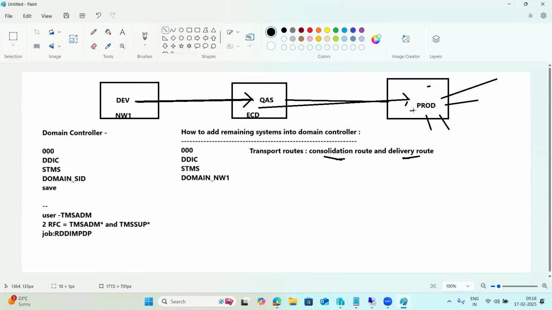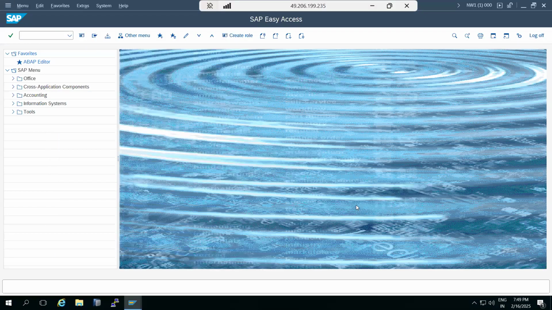Finally, we are giving the delivery. The objects are developed here, which is why this is the consolidation, meaning customization, route. Via this route, meaning road, the objects will be moved to the quality system. Via this road, they will be moved to production. Consolidation and delivery routes, okay, that is the main thing here.